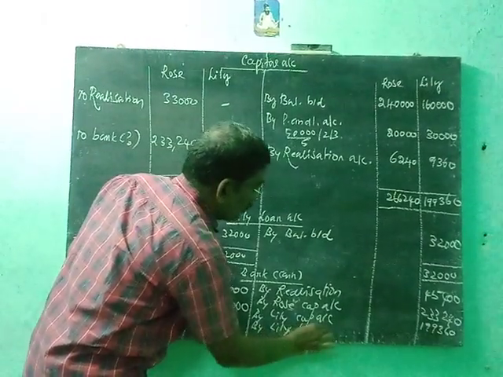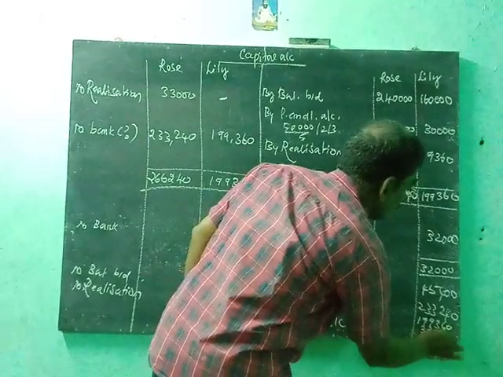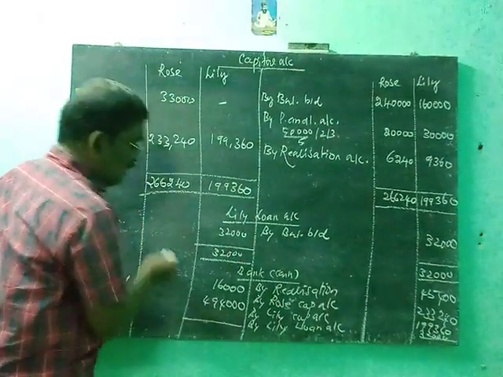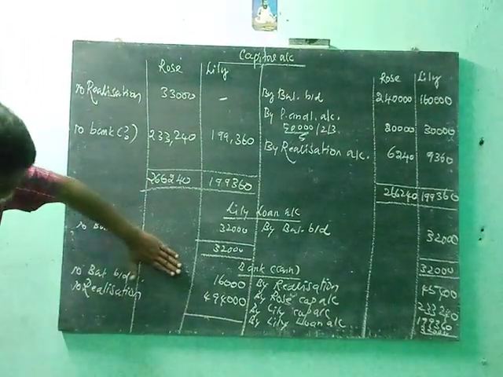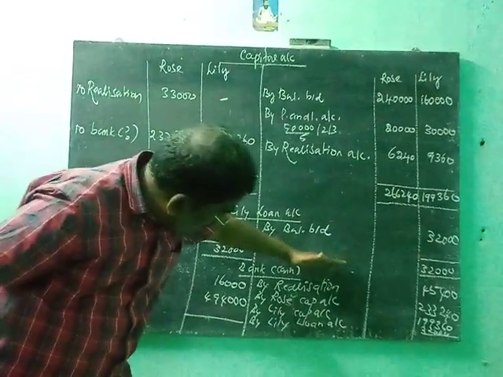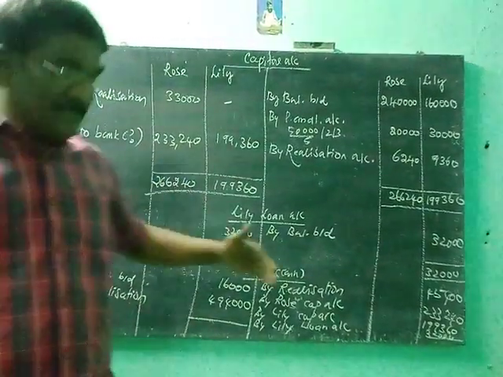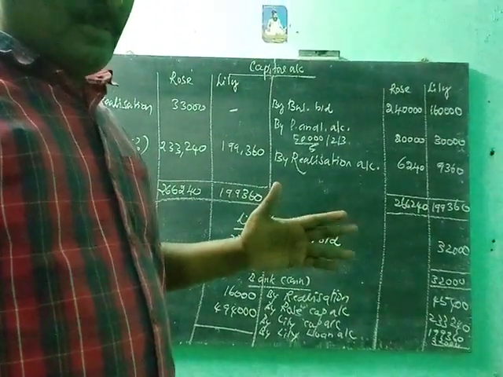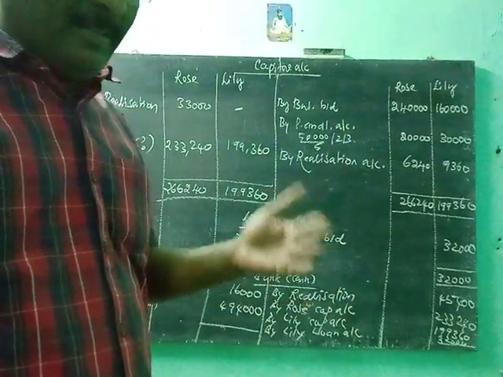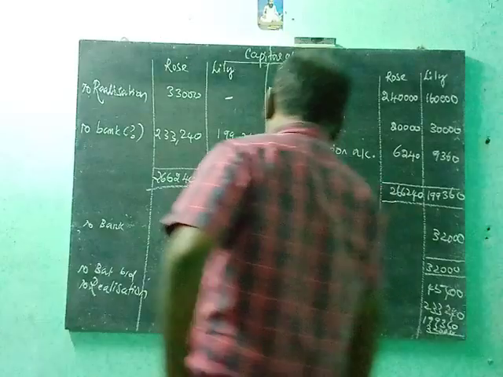Lily's loan account, how much? 32,000. Now the accounts are closed. This is the receipt on dissolution. This is the payment on dissolution. Both are the same. Now all assets realized, all external liabilities paid, partner's loan paid, then finally partners' capital also paid. So the total is 5,00,000.